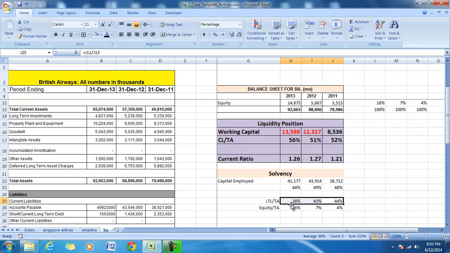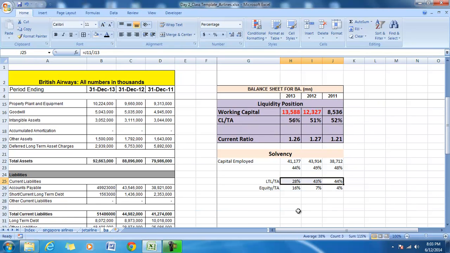On the other hand, the equity financing has gone up from 4 to 16%. So though overall capital employed as a percentage of the total assets remains the same in the range of 45 to 48, the composition of the capital employed has changed over this period, and it's a positive thing to observe that equity financing of British Airways has increased over these 3 years.